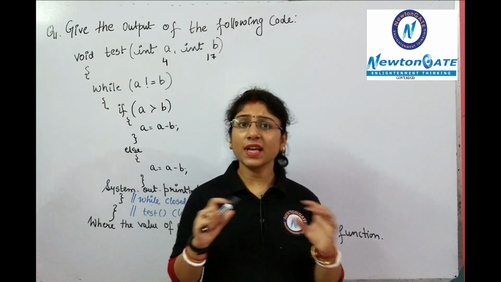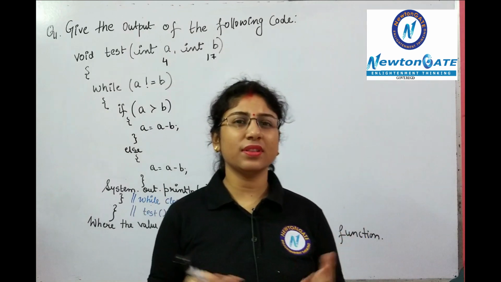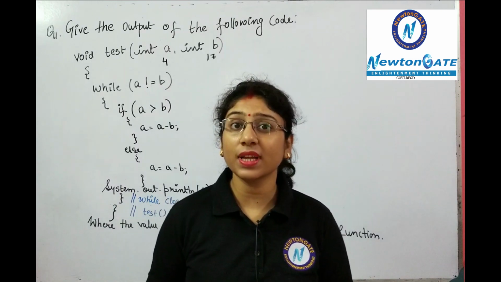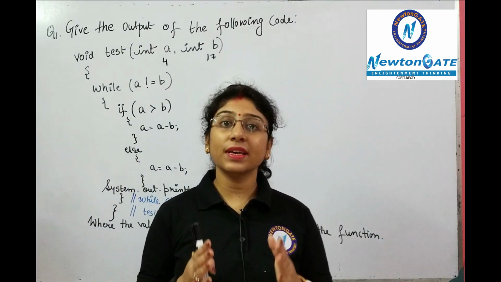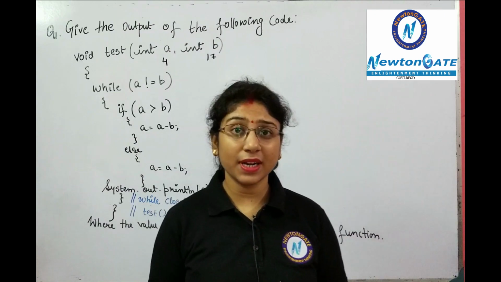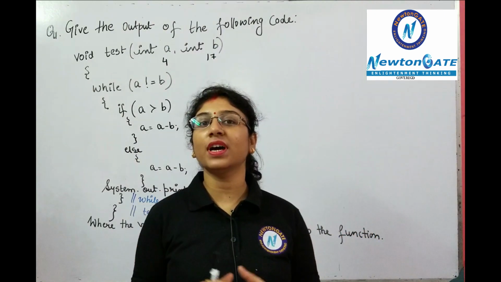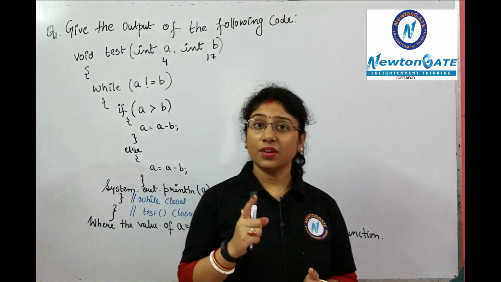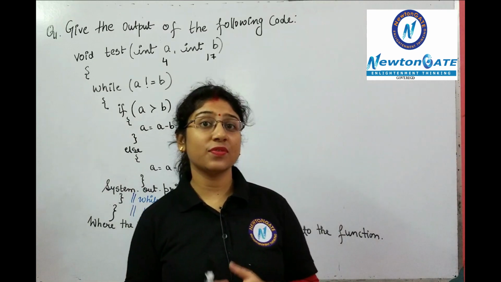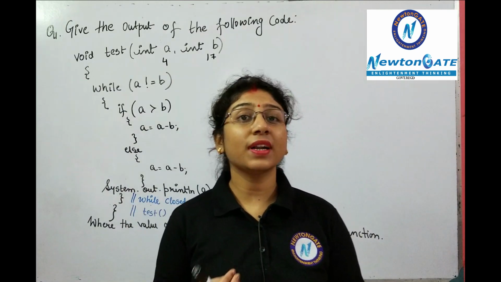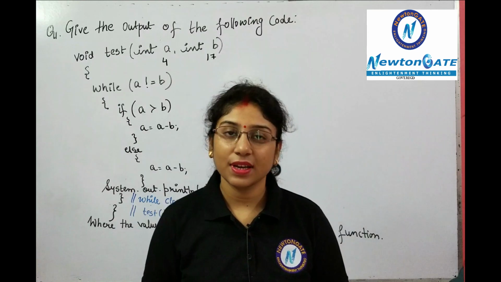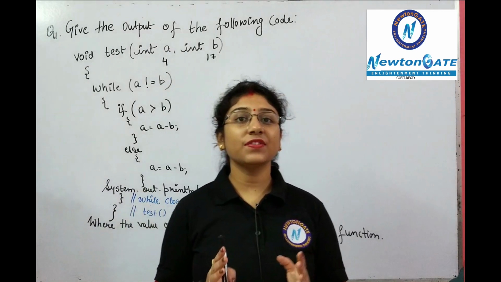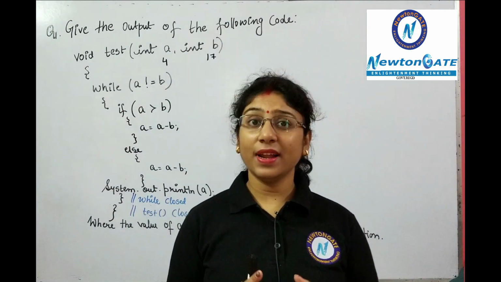If it is just asked to write down the output of the code, then you can simply write down the output. But if it is written there to show the execution part also, then you have to show the execution part. It becomes mandatory for you to mention the execution of the code. Clear? So before solving the problem, the first thing is to analyze the question: what is being asked and what we need to answer.